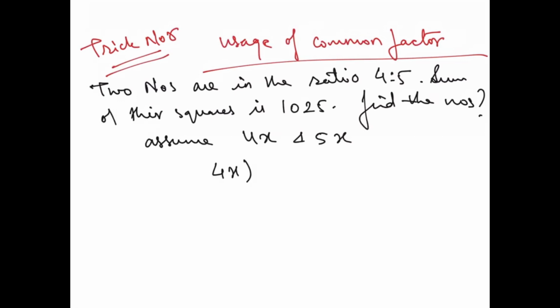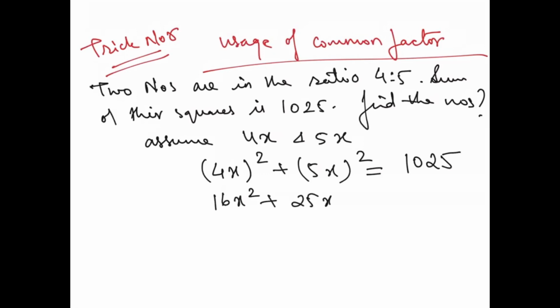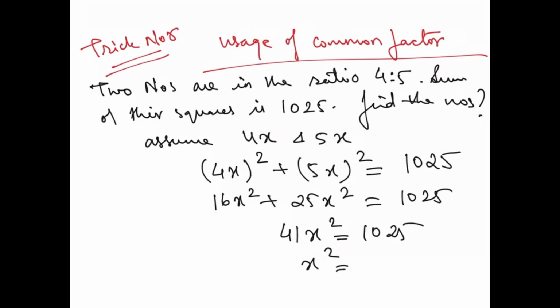So the sum of their squares, (4x) square plus (5x) square, will make 1025. So you will get 16x square plus 25x square is equal to 1025, which is actually 41x square is equal to 1025, or x square you can say is 1025 by 41, which comes out to be 25. So x comes out to be 5.